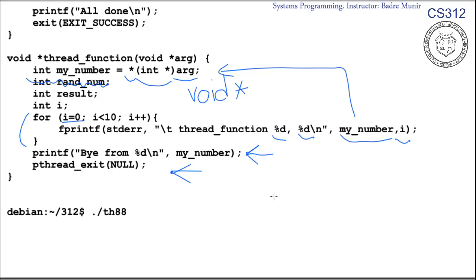After iterating 10 times through this loop, this thread function will display the value of myNumber along with a bye, and then it is going to finally call pthread_exit, and the thread will terminate.